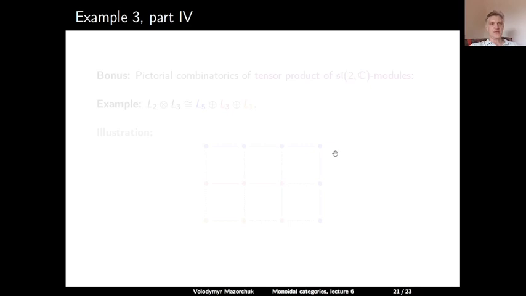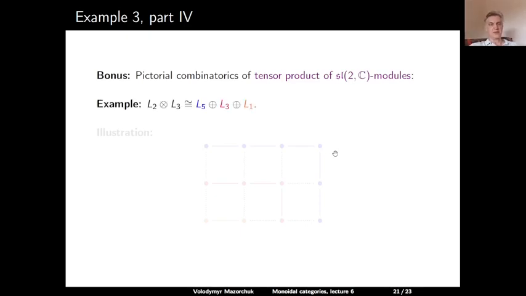As a bonus, here is a pictorial description of the combinatorics of tensor products of SL2 modules. I will explain it on one specific example. So let's tensor the simple module L2 and the simple module L3. So using our formula, this decomposes as a direct sum of L5, L3, and L1. And here is the illustration.